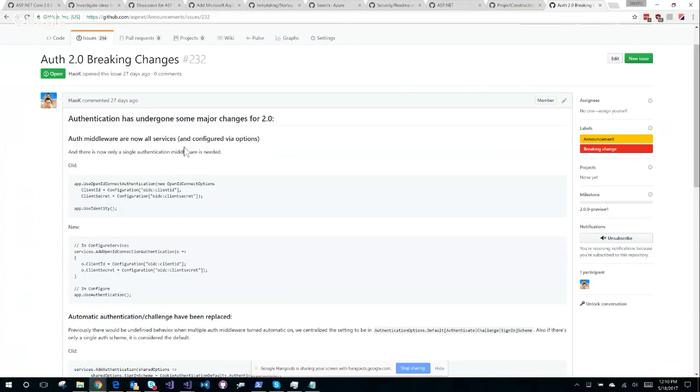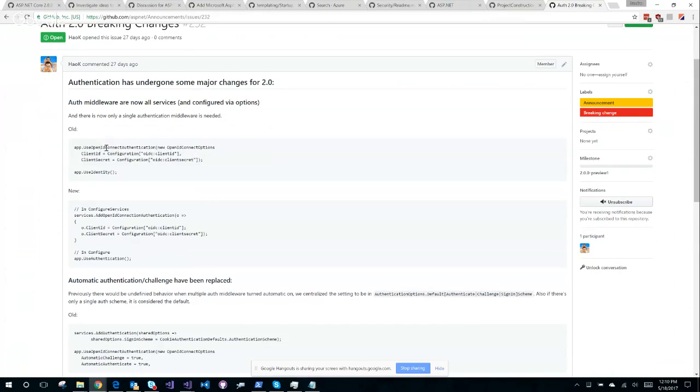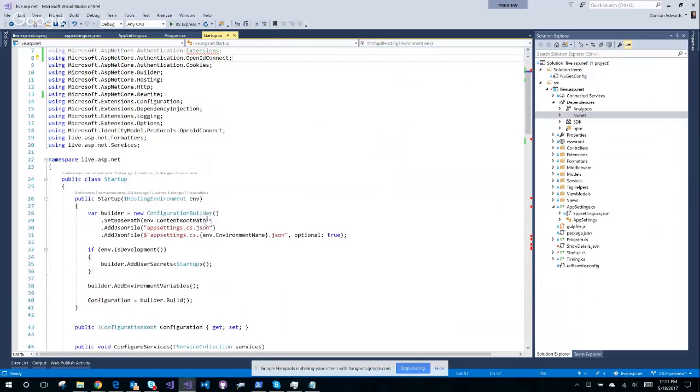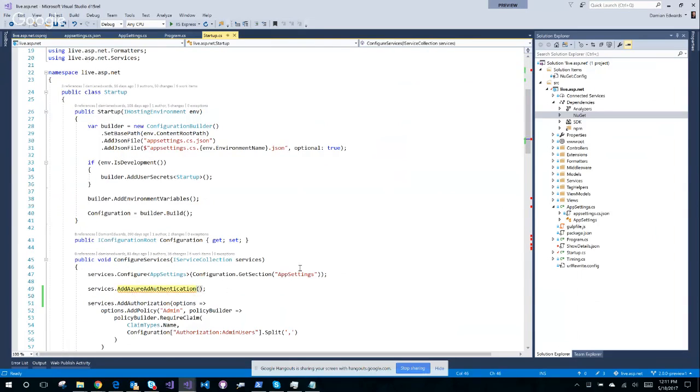Auth middleware are now all services. Okay. Use OpenID Connect authentication. That's the old. In the new, you do add OpenID Connect authentication. Do I have that one? I do have that one. Options.